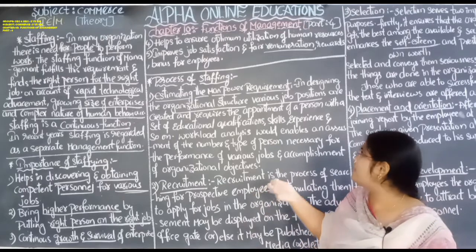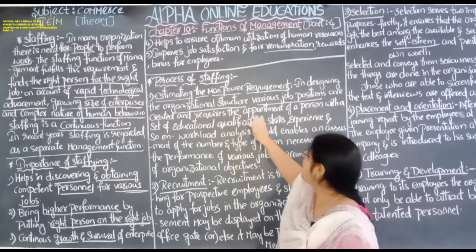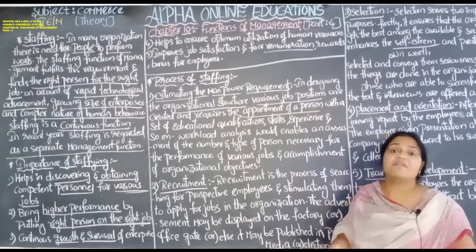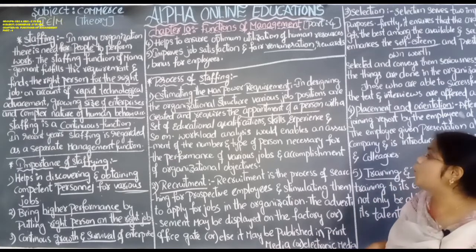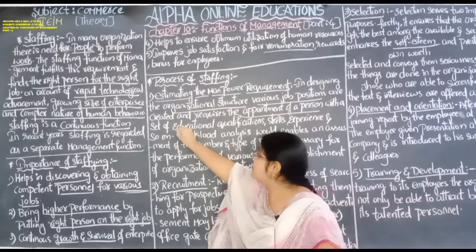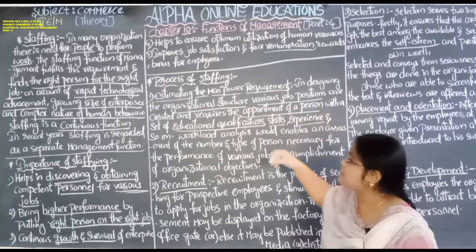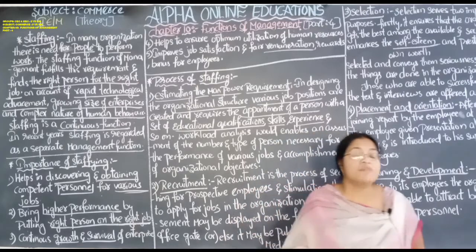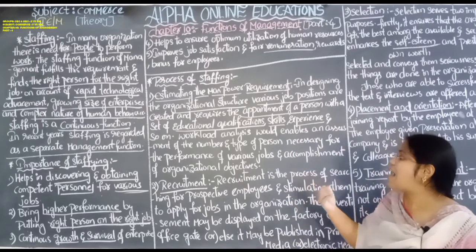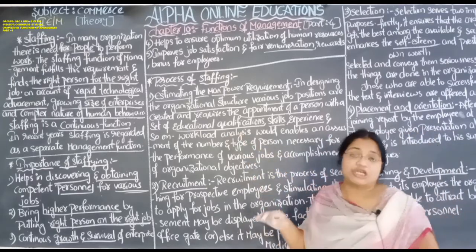So a number of job positions are created and they require the appointment of persons with a set of educational qualifications. That person should have the qualifications, skills, experience and so on. The persons who are appointed to the job should have the specific educational qualification.